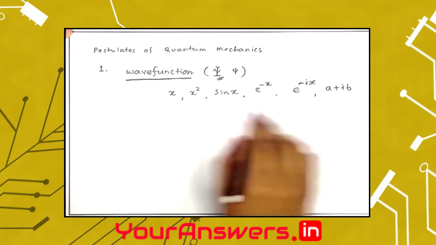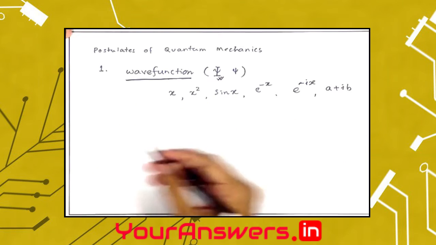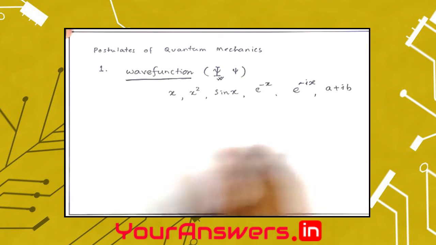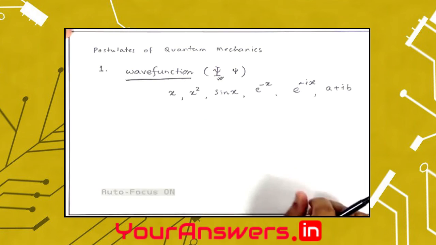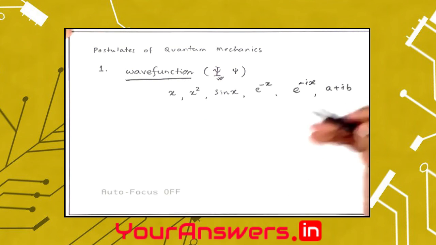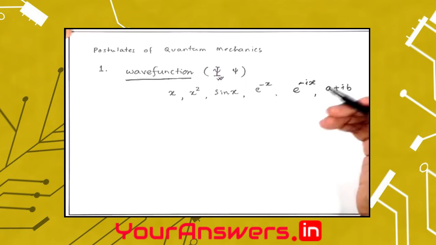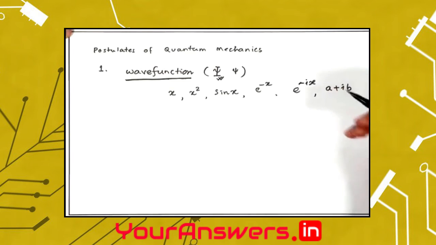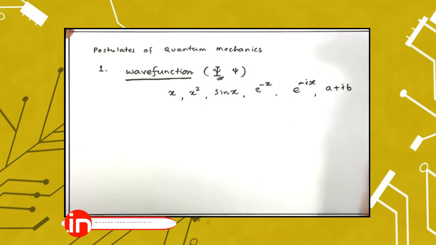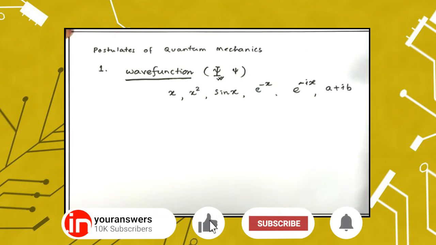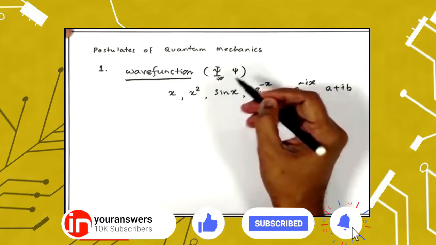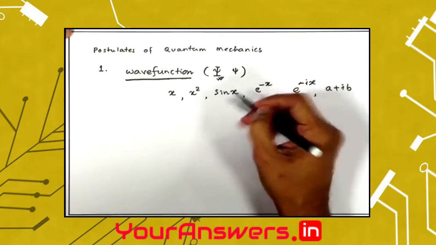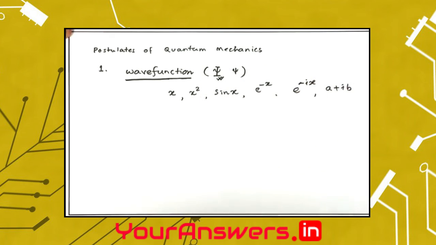It can be as simple as this wave function, or it can be extremely complex that I cannot even begin to start writing. If I have a system where there is one electron, the wave function will contain all the information about this single electron, its position, its momentum, its energy, and so on. If I have, let's say, 100 or 1000 electrons, then also this wave function will contain all the information about the entire system, which now consists of 100 or 1000 electrons.